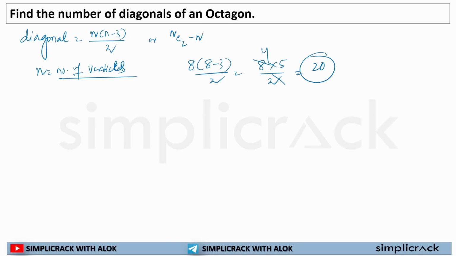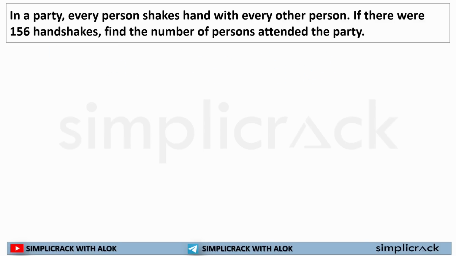All the important formulas I have already mentioned in this particular lecture. You just need to remember those formulas because that will help you out. Okay, so let's understand one more concept, that is the handshake concept, and this is the last concept of our permutation and combination. Let's take 190 handshakes. In a party every person shakes hands with every other person. If there were 190 handshakes, find the number of persons who attended the party.